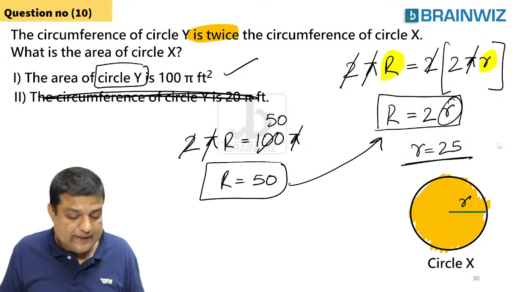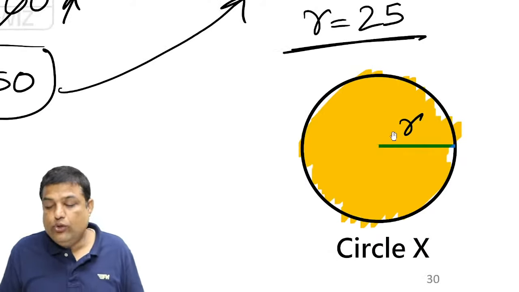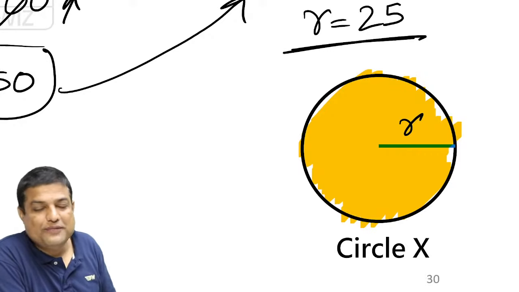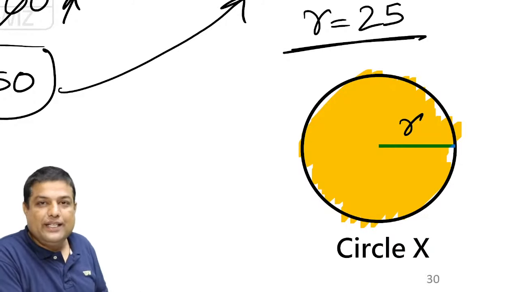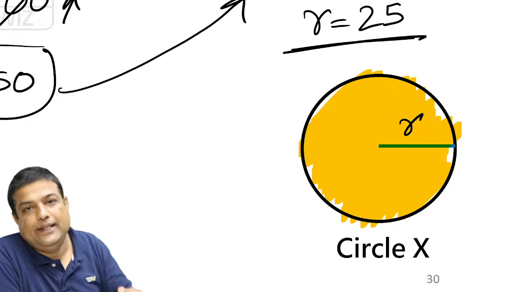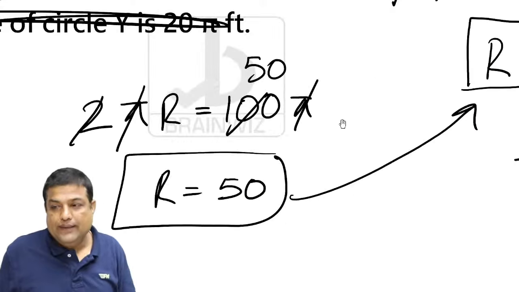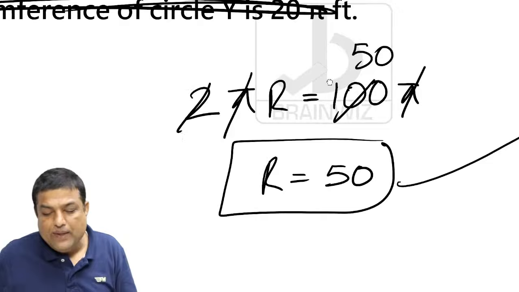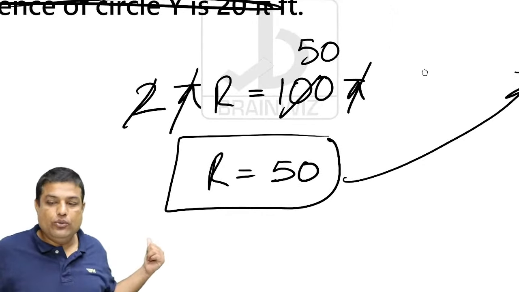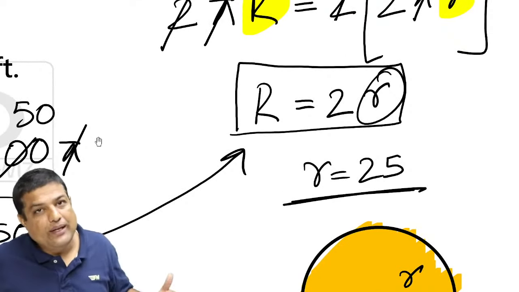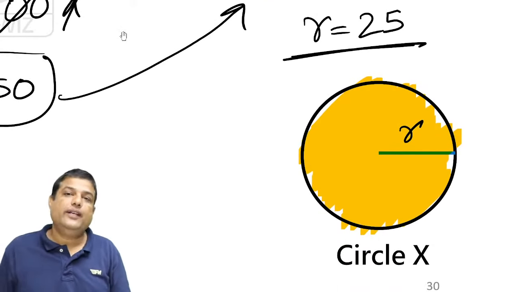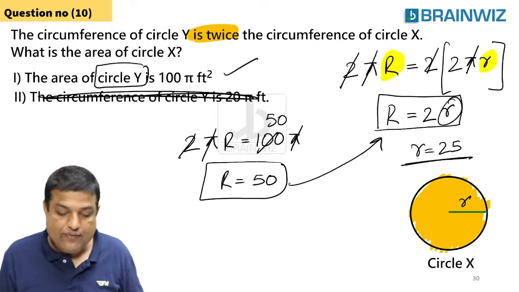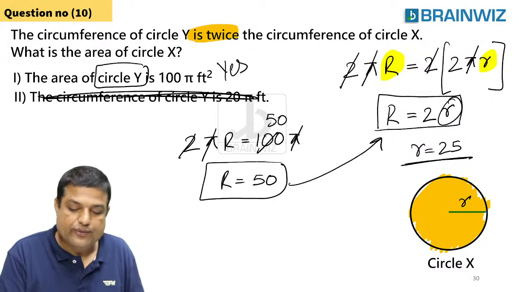Now using this small r, can you find out the area of this circle? Definitely, pi r square. You don't need to find it out. You don't have to do it, the answer is just whether the data is sufficient or not. The question is whether this data is sufficient to find out. Yes, definitely. Using this, I got the capital R value, and capital R is equal to 2 times small r. If I get small r, I can find out the area. Data sufficient? Yes, data sufficient.